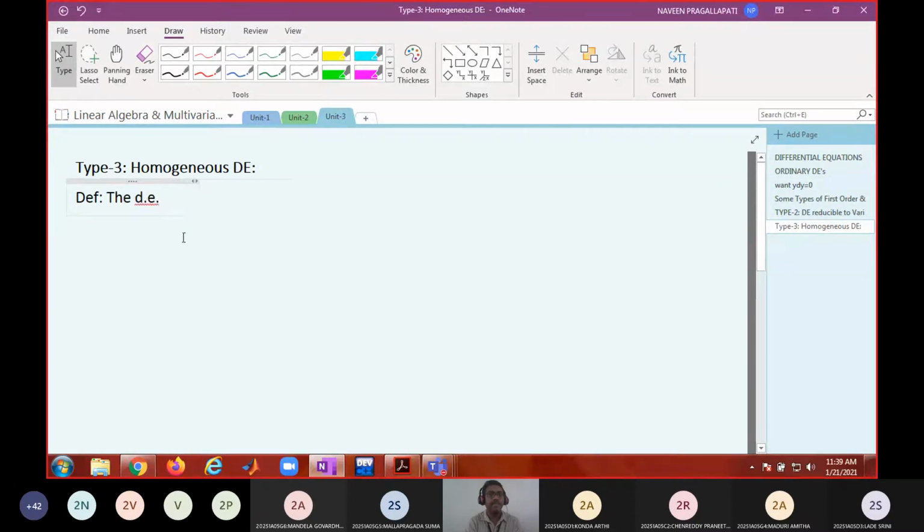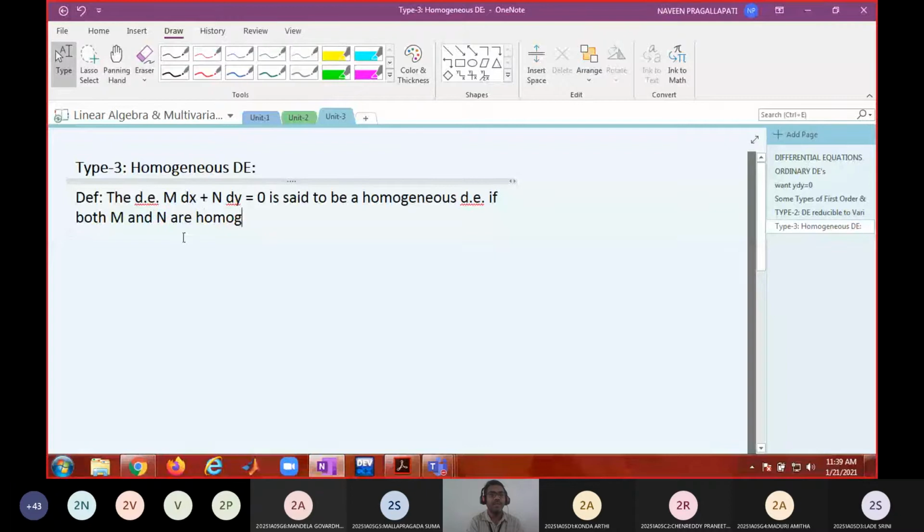The differential equation M dx plus N dy equal to 0 is said to be a homogeneous differential equation if both M and N are homogeneous functions of the same degree. Okay.